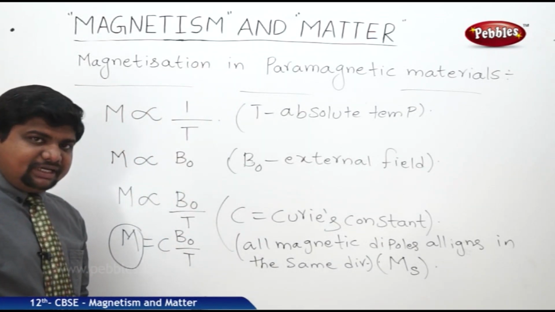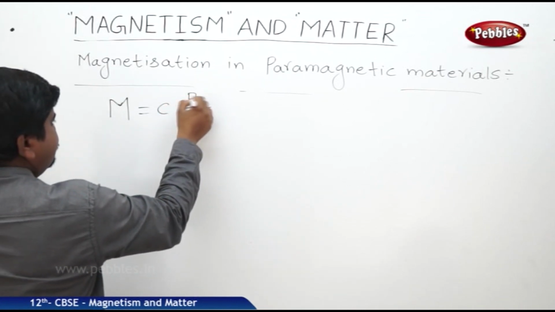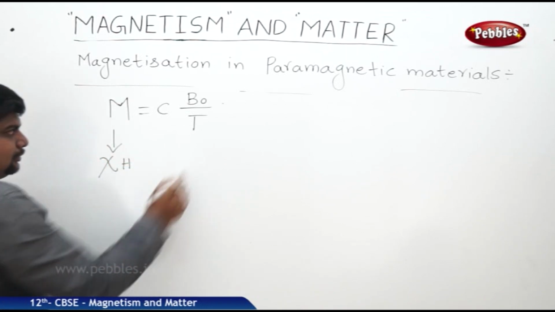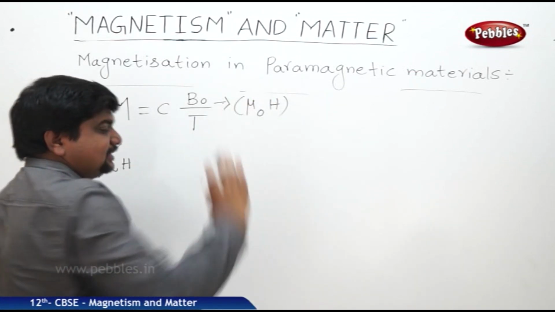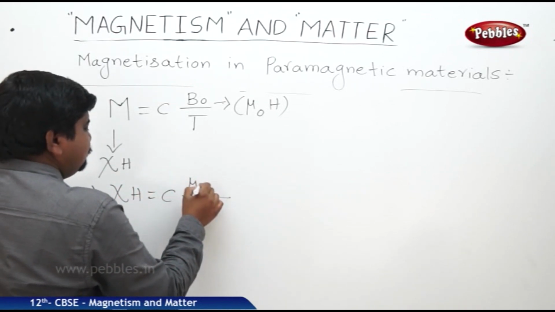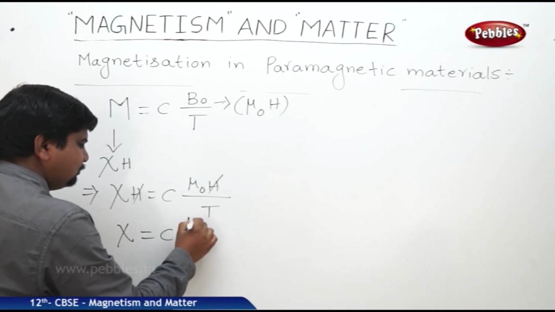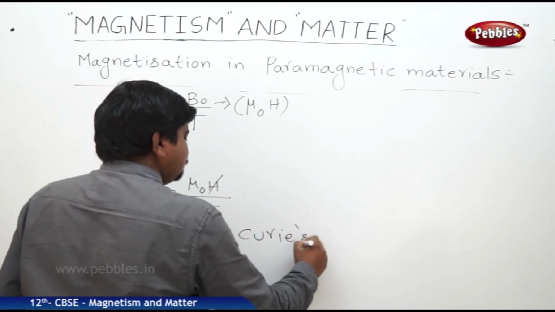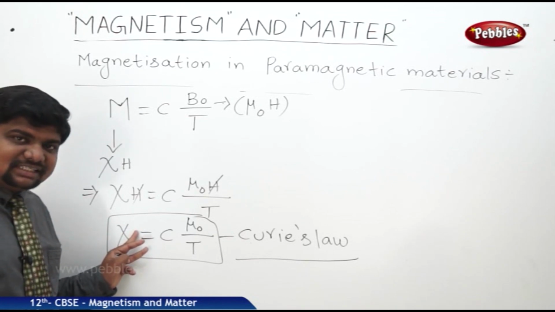So this is the derivation part. We know that M is equal to C into B naught by T. We can write M is equal to chi H, and B naught is equal to mu naught H, because B naught is equal to mu naught NI, where NI is equal to H. If we substitute these values, chi H is equal to C into mu naught H by T. The H and H get cancelled, and we get chi is equal to C mu naught by T. This is called Curie's law, which explains paramagnetism with the help of chi value or susceptibility values.